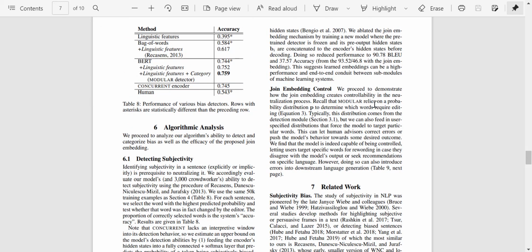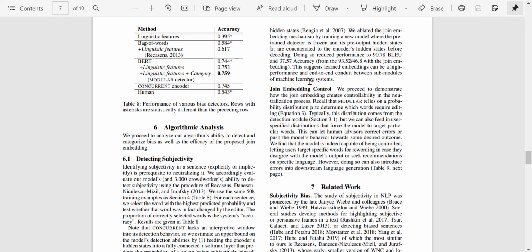Modular relies on the probability distribution P to determine which word requires editing. So they produce a probability distribution for the words. Typically, this distribution comes from the detection module, which we discussed, but we can feed in user specified distributions that force the model to target particular words. This can let human advisors correct errors or push the model behavior.